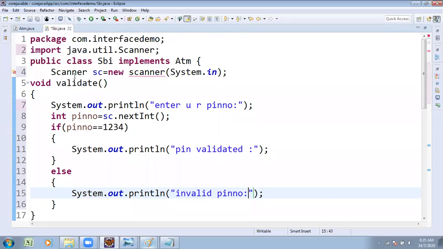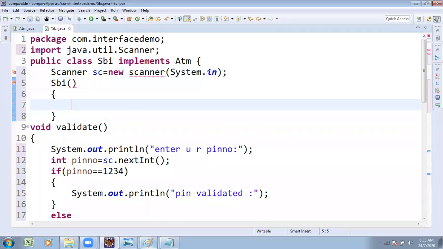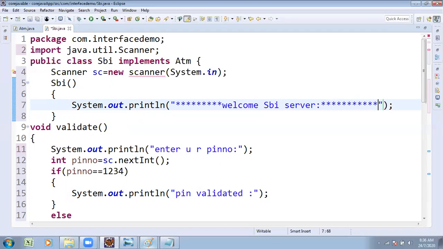Similarly, I plan to take one constructor also in this example, the SBI constructor. The class name is SBI, so the constructor is also SBI. It has just one statement, the declaration part: Welcome to SBI ATM. This is the constructor. I am also going to take a Scanner sc.